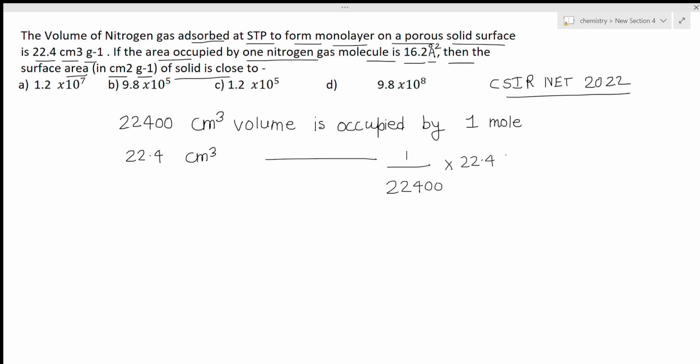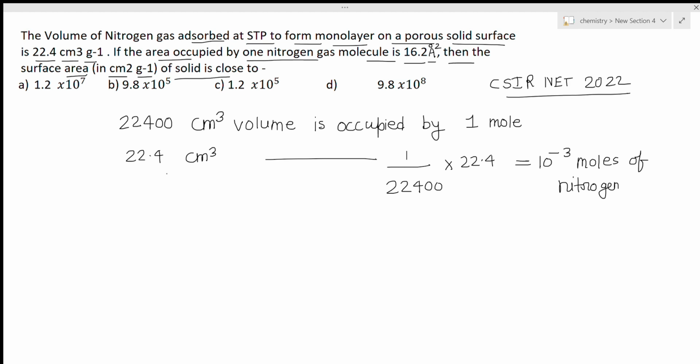If you calculate this, you get 10 to power minus 3 moles of nitrogen being adsorbed on the solid surface.